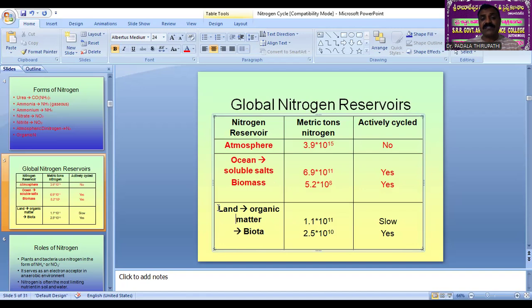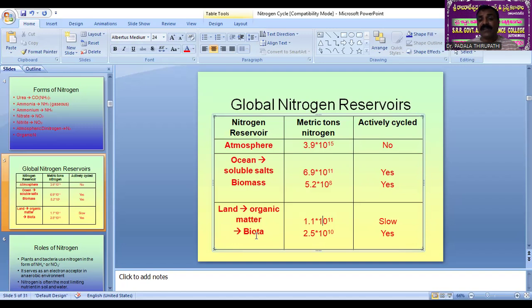Then the last one is land organic matter and biota, that is 1.1 into 10 to the power of 11 metric tons in organic matter, and in biological form in the living organisms, 2.5 into 10 to the power of 10 metric tons of nitrogen is available. It is very actively cycled from one form to another form.